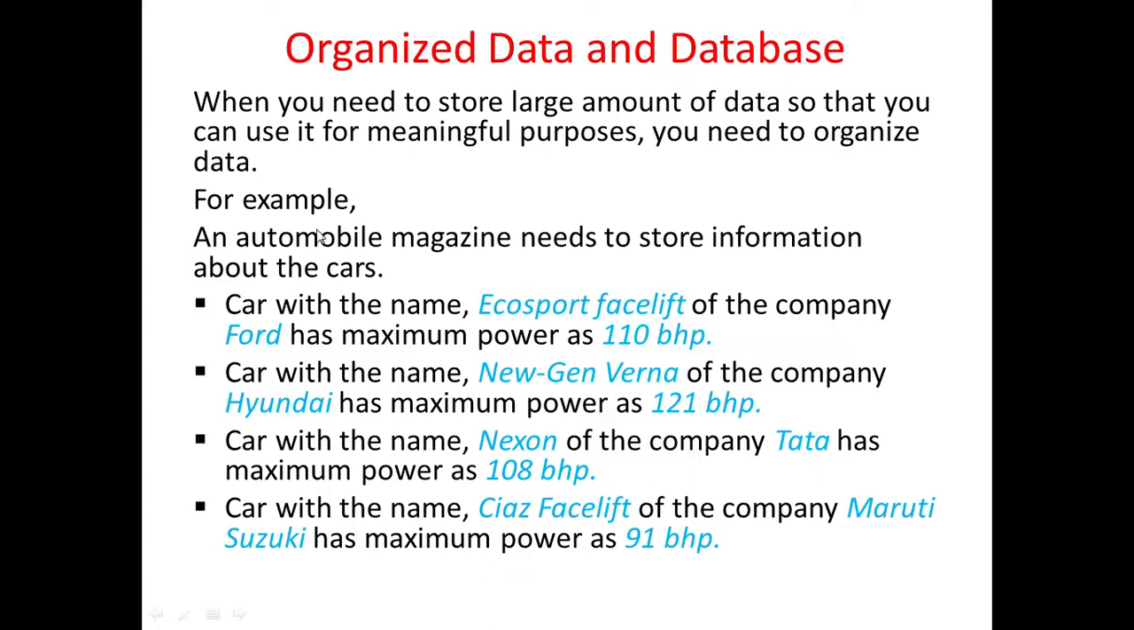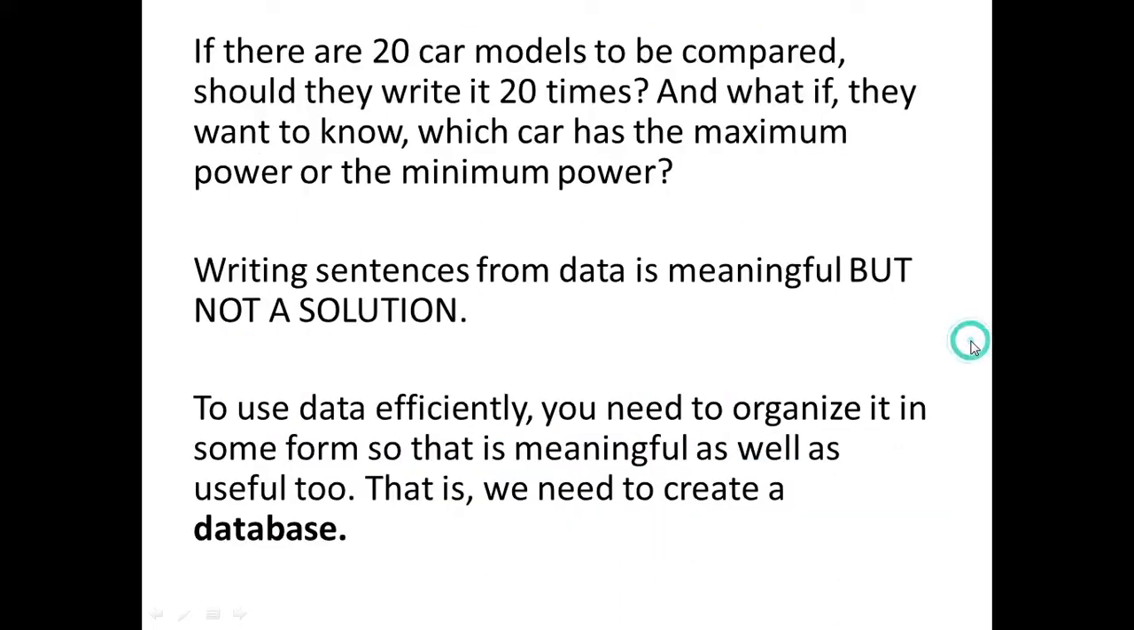Now for example, we have seen this example that there is an automobile magazine company which wants to store information about different cars. So what we have done, we have written sentences, but that will not be enough for the company. If there are 20 car models to be compared, then it will be tough for the company to write sentences for every car model. Should they write it 20 times? And what if they want to know which car has the maximum power or the minimum power? In sentences it is very tough to get this information.